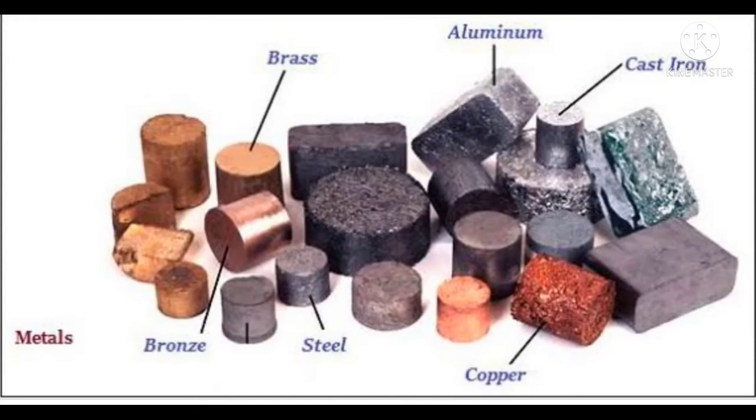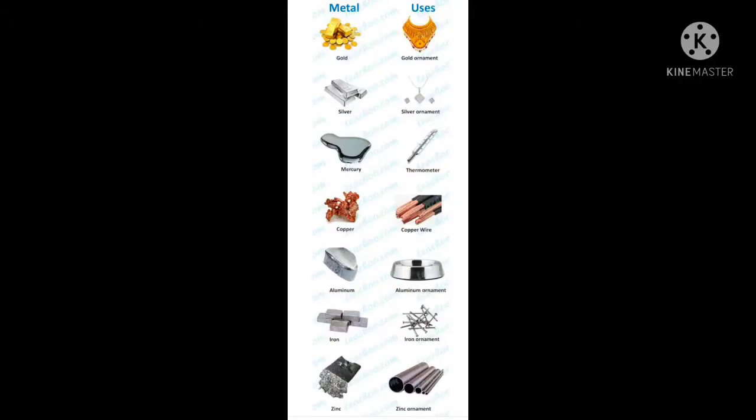Here are a few more examples of the metals, as you can see in the image, and where they are used. First you can see the gold. Gold is melted, beaten into thin sheets and ornaments are prepared. Even of silver. You can see mercury.